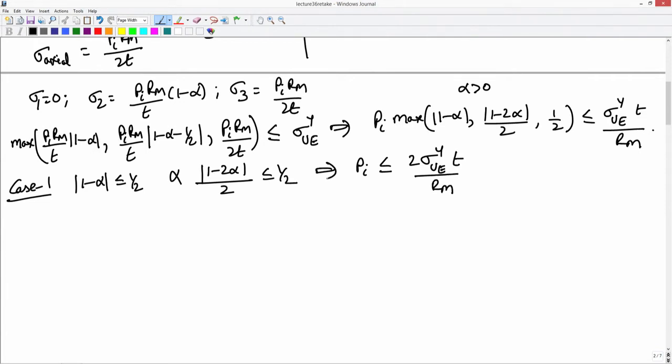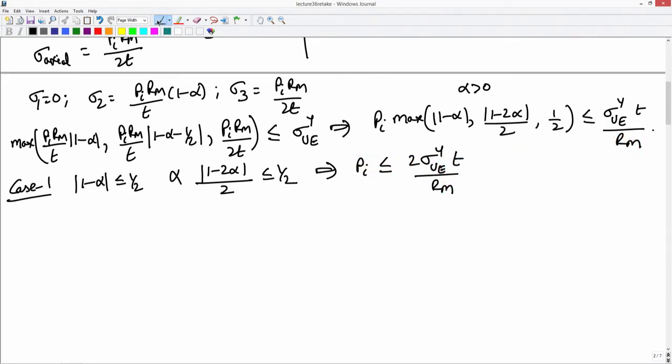If these two hold, this quantity is lesser than half, this quantity is lesser than half, so the maximum value of these 3 quantities will be half. So, pi by 2 must be lesser than or equal to this quantity, which means pi must be lesser than this quantity.